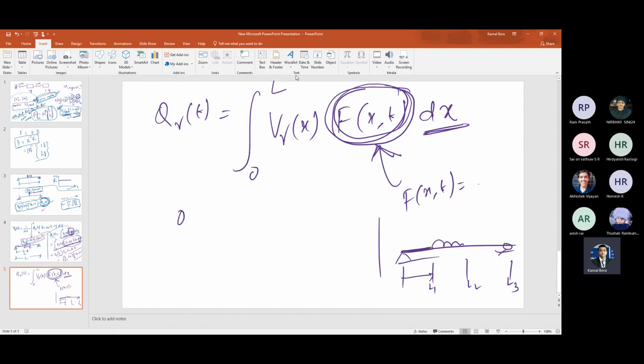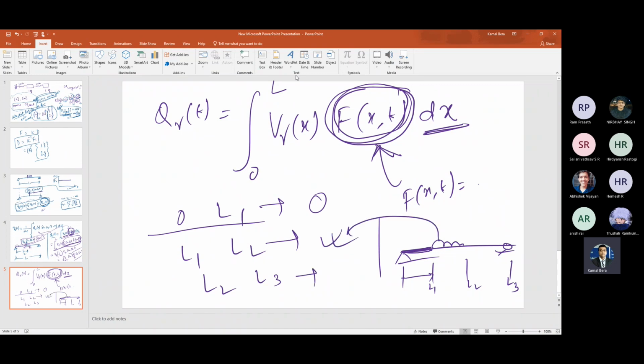So the three integrations are 0 to L1, L1 to L2, and L2 to L3, which is nothing but your L, right? The three regions. In one region there will be one kind of force, which in this case is 0, in another region the force is this one, and in the last range it might be 0 or anything else. Now it is clear to you?